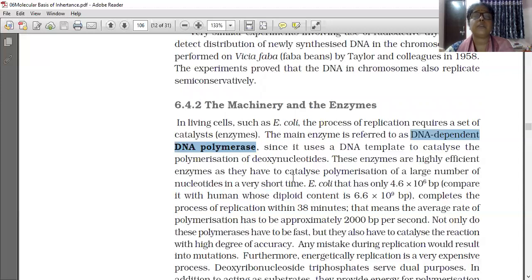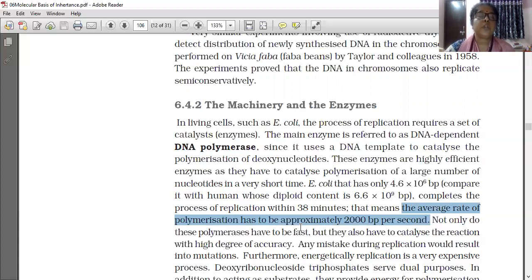E. coli, which has only 4.6 into 10 raised to 6 base pairs, completes the process of replication within 38 minutes. That means the average rate of polymerization is approximately 2000 base pairs per second.